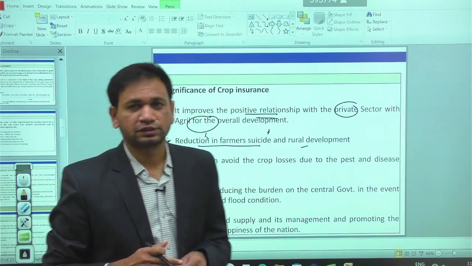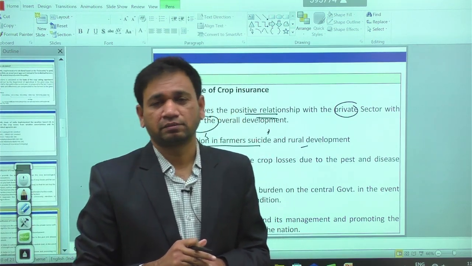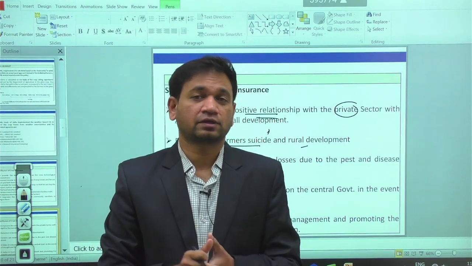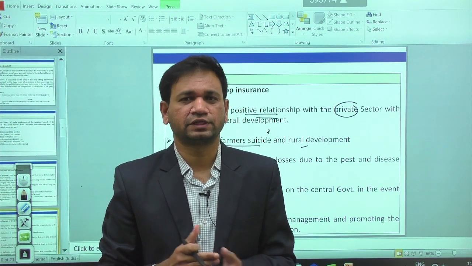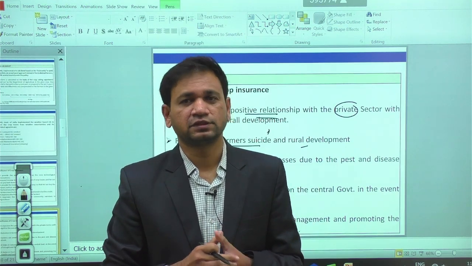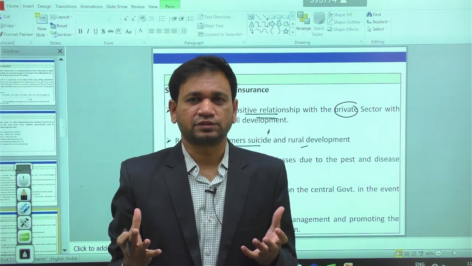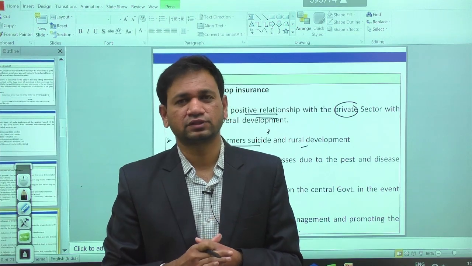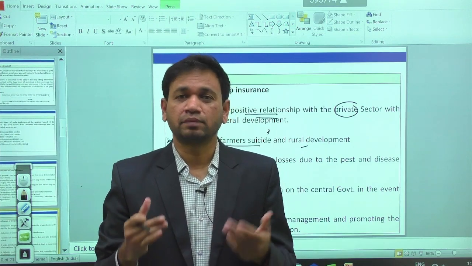Presently in Andhra Pradesh, Telangana and some regions of Karnataka and Maharashtra, some farmers commit suicide in the event of crop losses. So when you have the crop insurance facility, it motivates the farmers to cultivate more and more in the upcoming season.